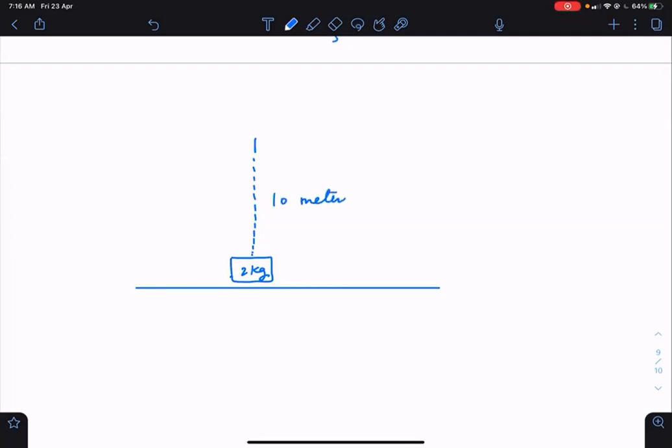Tell me, Ashutosh, what is the increase in potential energy when it is moved? 200 joules. Sir, like earlier also, this example you gave, sir. Now I got it, sir. I forgot about this point.